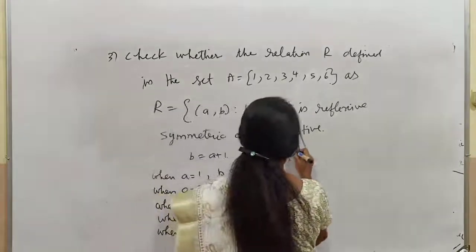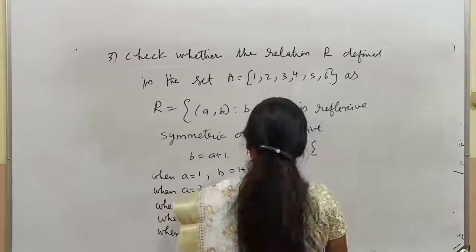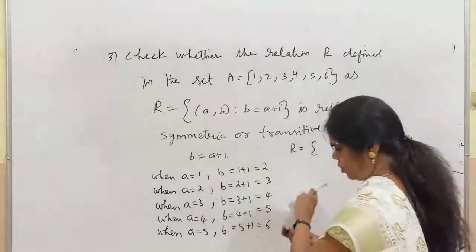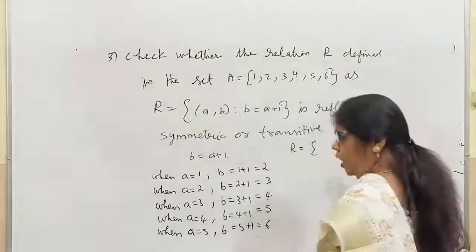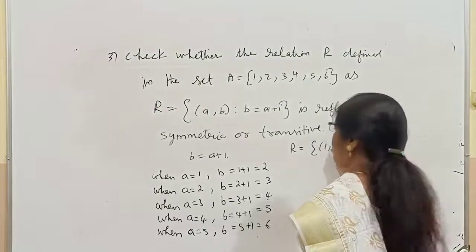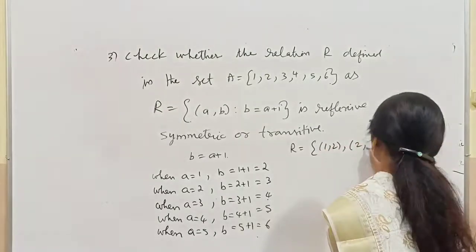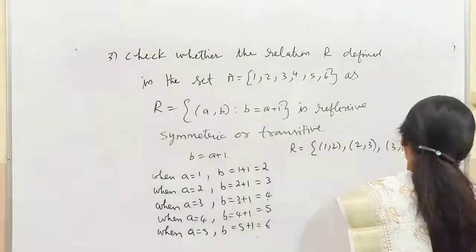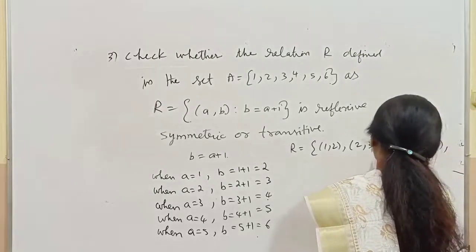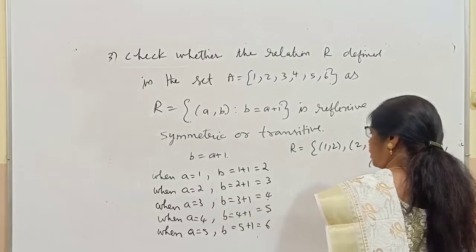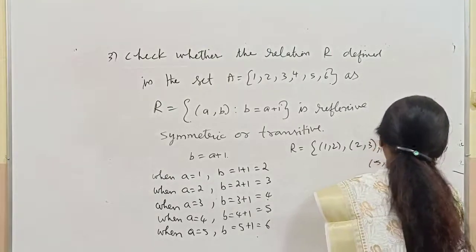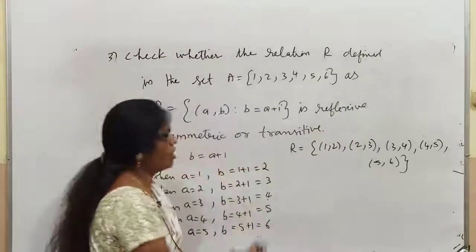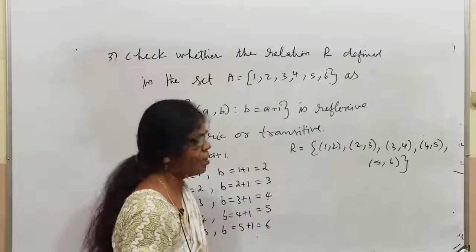Now we are going to write the relation, children. The first one: 1 comma 2, A comma B, no? 1 comma 2, 2 comma 3, 3 comma 4, 4 comma 5, 5 comma 6. That's all. This is the ordered pair. I am writing it in roster form.